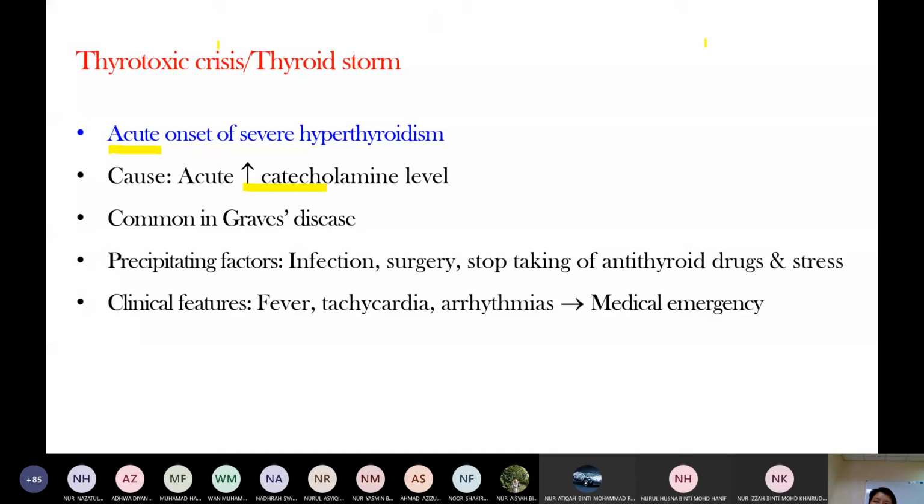Okay, so catecholamine from the adrenal medulla, right? Tachycardia, arrhythmia, and it is common in Graves' disease. So what are the precipitating factors? The patient has underlying disease. Precipitating factors are infection, surgery, stopping antithyroid drugs, and sudden stress. They can cause thyrotoxic crisis. So in thyrotoxic crisis, the cause is increased catecholamine level.